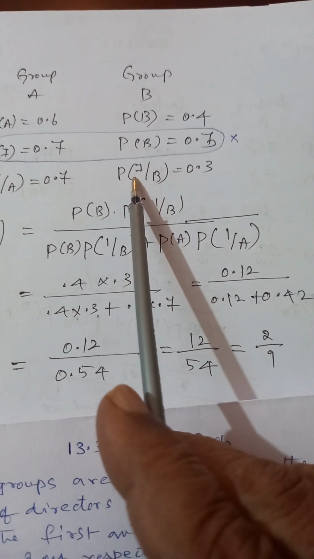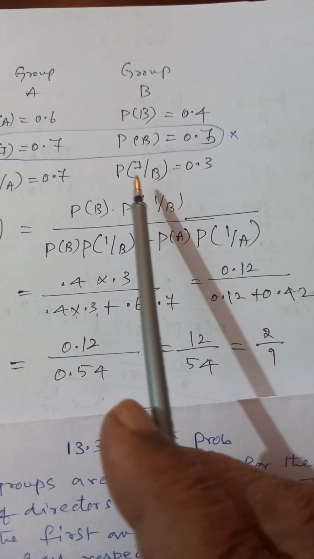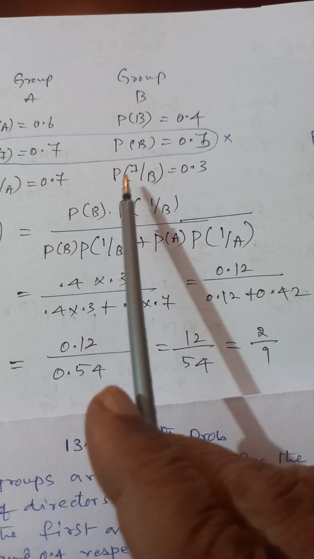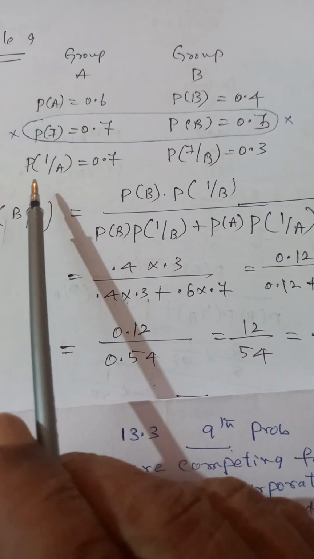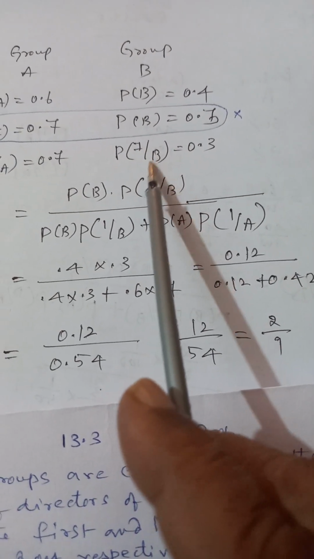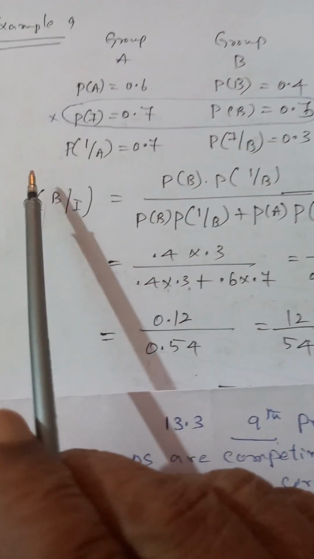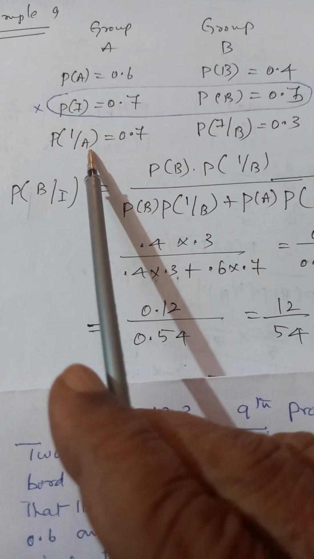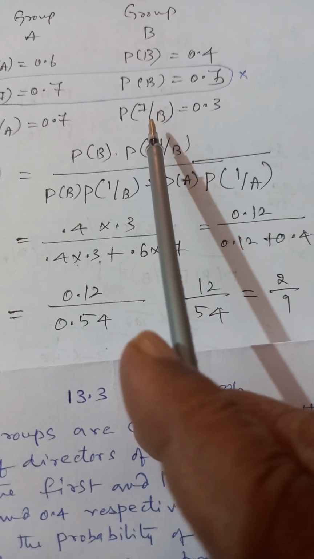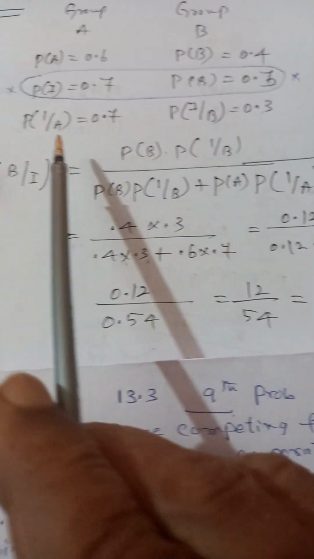Probability of I given B, probability of I given A. The probability of I given that B has already occurred, and the probability of I given that A has already occurred. That's how we have to read. That is 0.3 and 0.7.